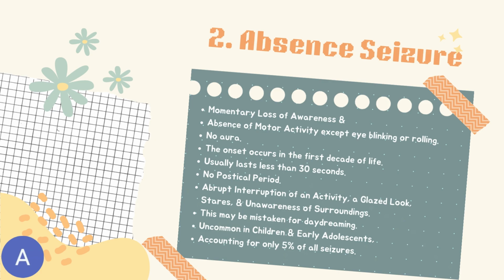Abrupt interruption of an activity, a glazed look, stares, and unawareness of surroundings characterize a child having an absence seizure. This may be mistaken for daydreaming. Absence seizures are uncommon in children and early adolescents, accounting for only 5% of all seizures.